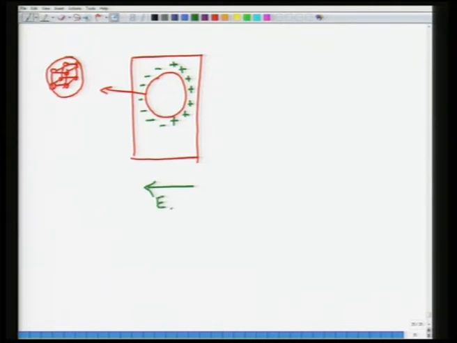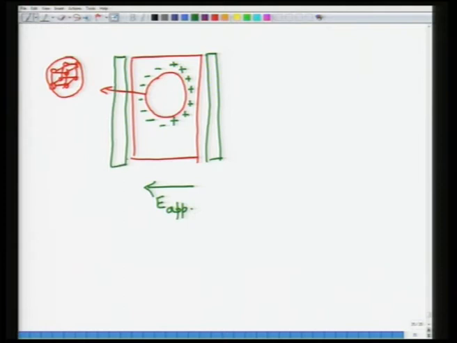This is E applied. You would have typically the plates this side: plates would be positively charged, and these would be negatively charged.